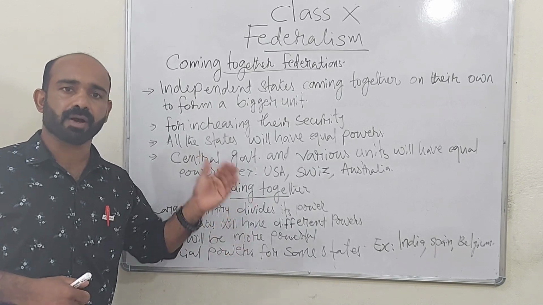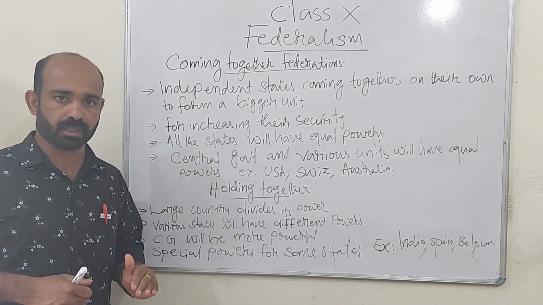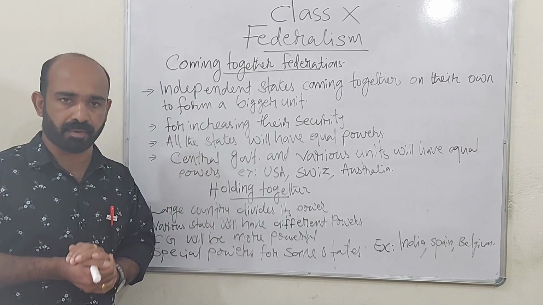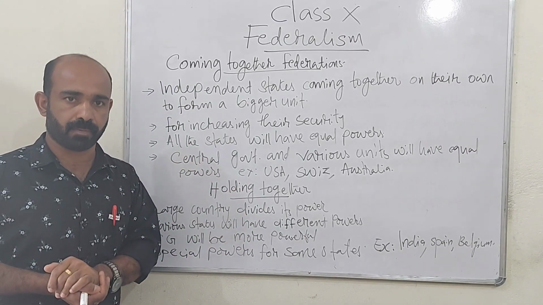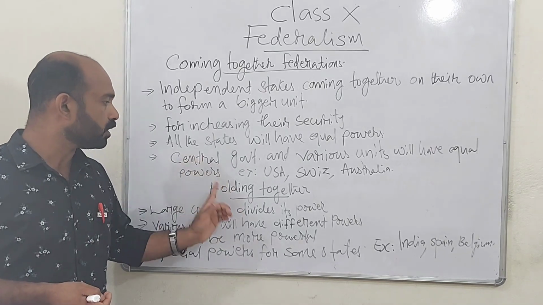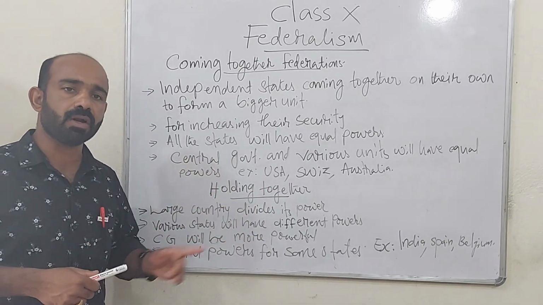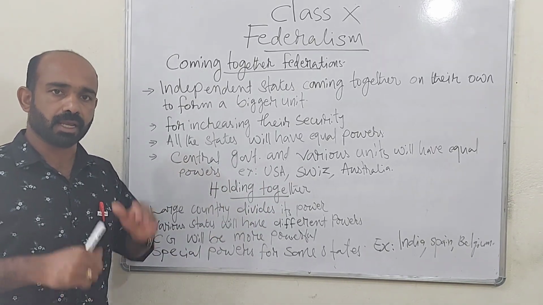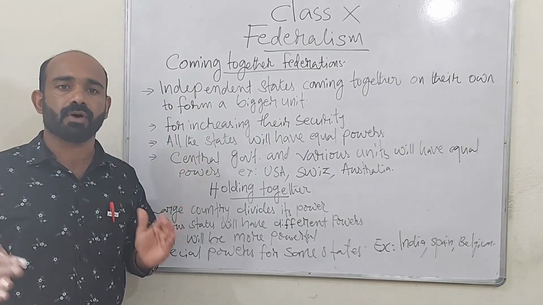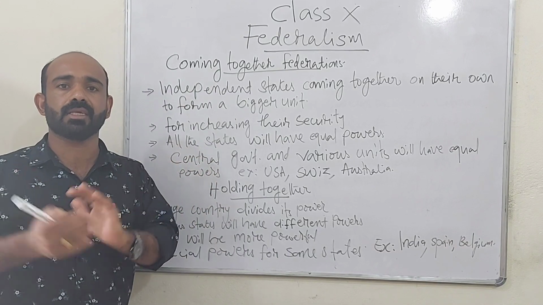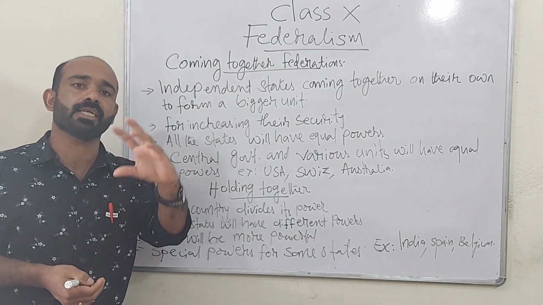Because in India, we have central government and state governments. And all states have not equal powers. Central government is more powerful than the state governments also. And that's why these nations are called holding together federations. Here, one big nation shares its power between central authority and various regional governments for the easiness of the administration.